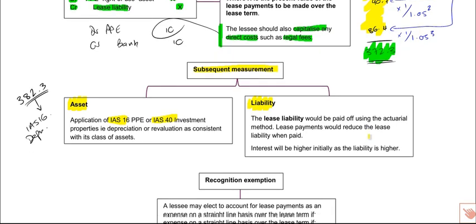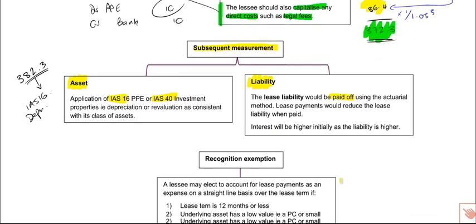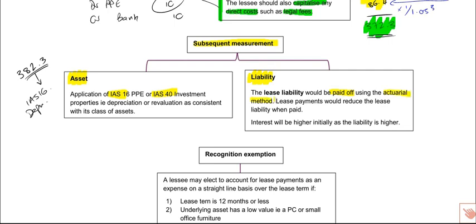The liability, a little bit more fun. The liability is going to be slowly paid off over time, but we will need to go about accounting for the interest on that liability using the method called the actuarial method.